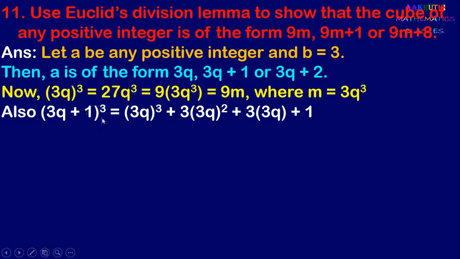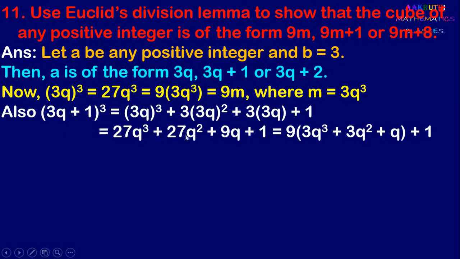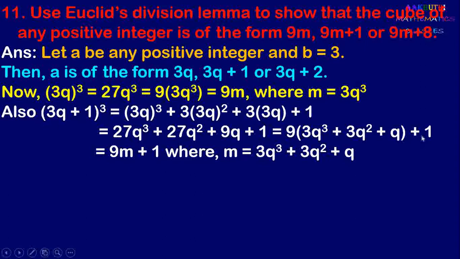Since here b value is 1, we get like this. When we simplify this, we get 27q cube plus 27q square plus 9q plus 1. And here we can take 9 common outside, and we can write 9 into (3q cube plus 3q square plus q) plus 1. Again it is of the form 9m plus 1, where m equal to 3q cube plus 3q square plus q.